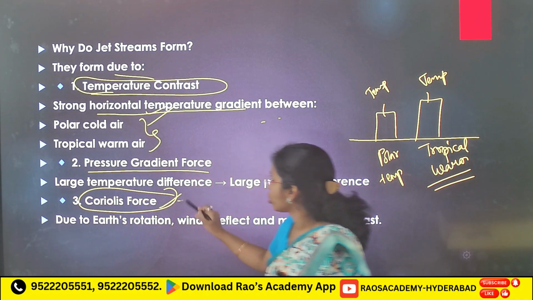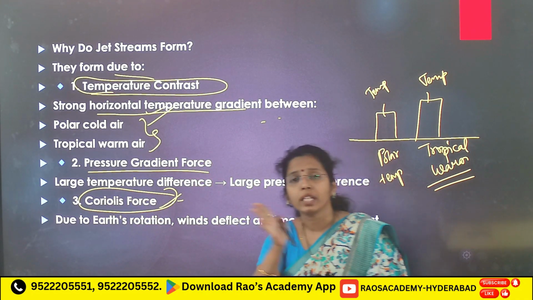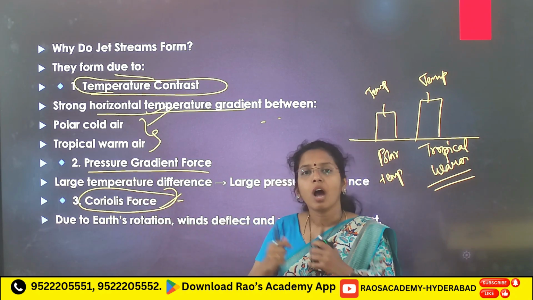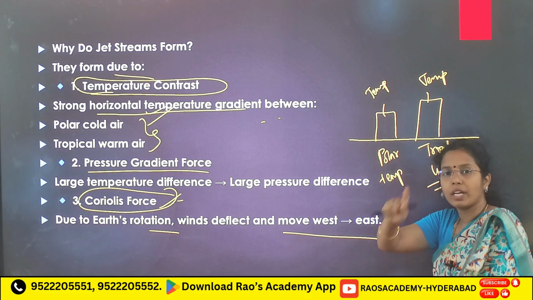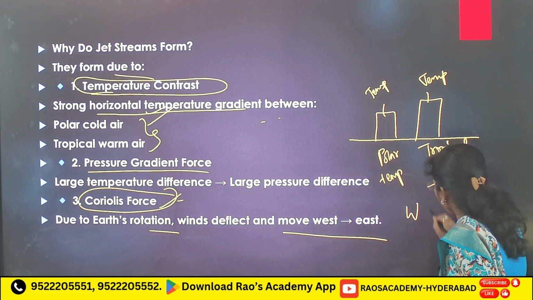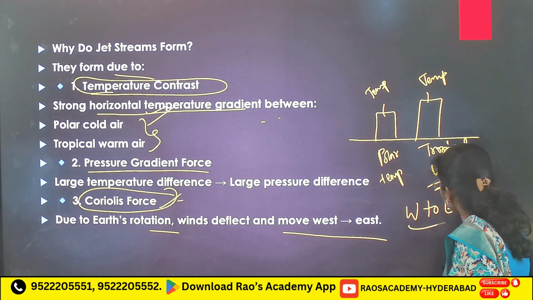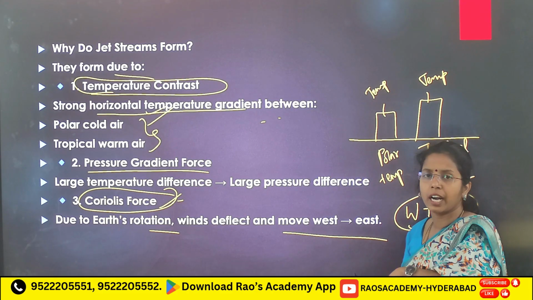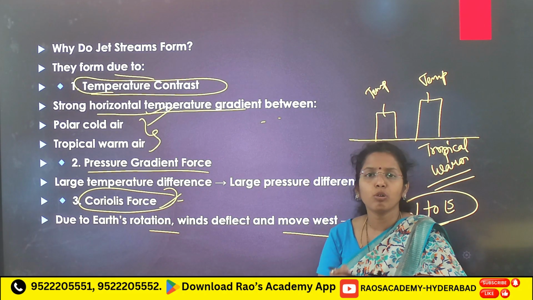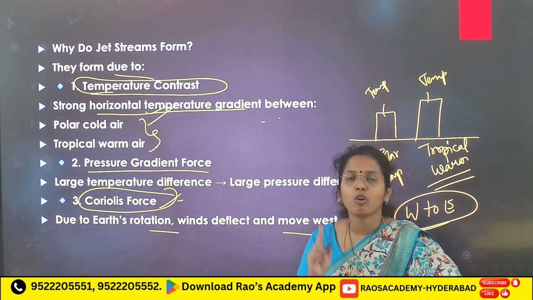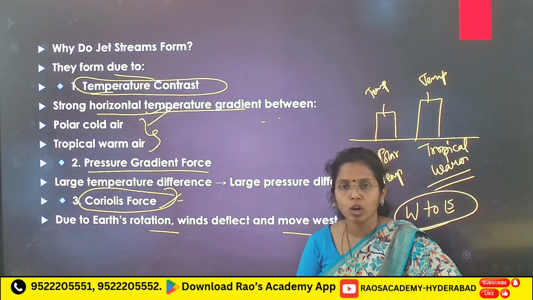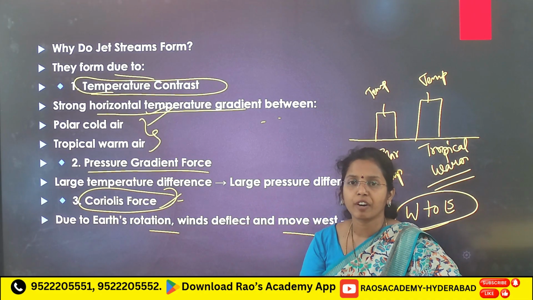Coriolis force. Because of the Coriolis force, winds move parallel to isobars. Due to Earth's rotation, winds deflect and move from west to east. If I ask whether jet streams move from west to east because of pressure gradient force, no, it's a wrong statement. Because of Coriolis force, wind moves from west to east, that you have to remember.